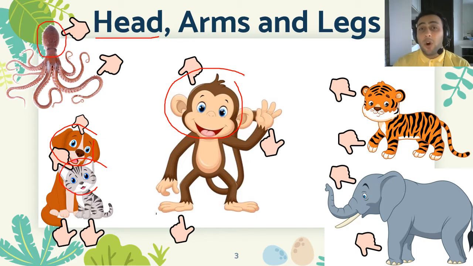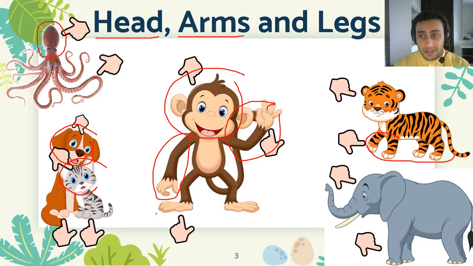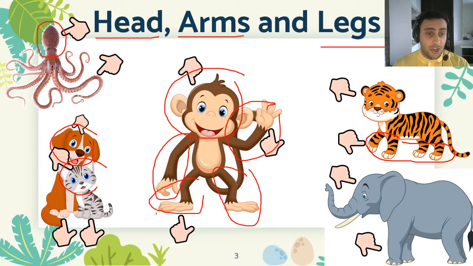But when it comes to arms, not all of them have arms. Monkey has arms, right? But tiger, these are not arms. These are called legs. Legs. Now monkey has legs too. Dogs, cats, you see, these are called legs. Elephant has legs as well. Okay, so let's see what...